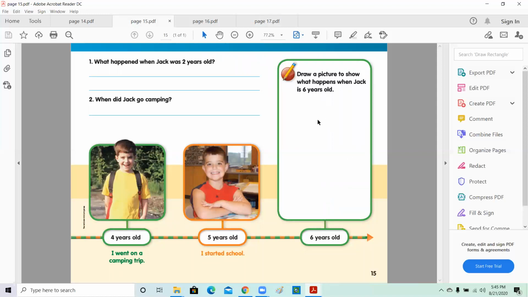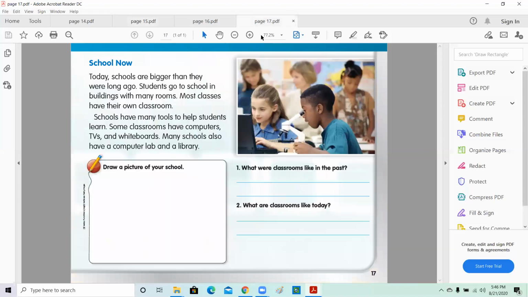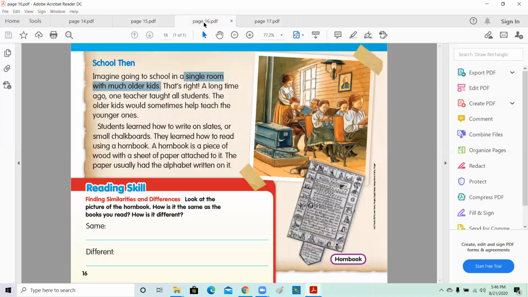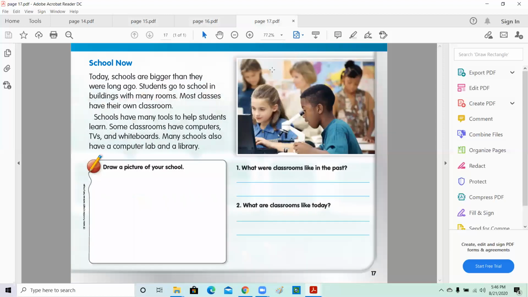And then here you will draw how you think he will look when he's 6 years old. Definitely he's a little bigger, maybe, as I said, has a different haircut or is wearing different clothes. Maybe he has a Game Boy now or a small tablet, probably wearing a hat, whatever you think. And we saw also about children's books, what they had before and what we have now, books with colored pages. You can turn the page and you can write and add information.